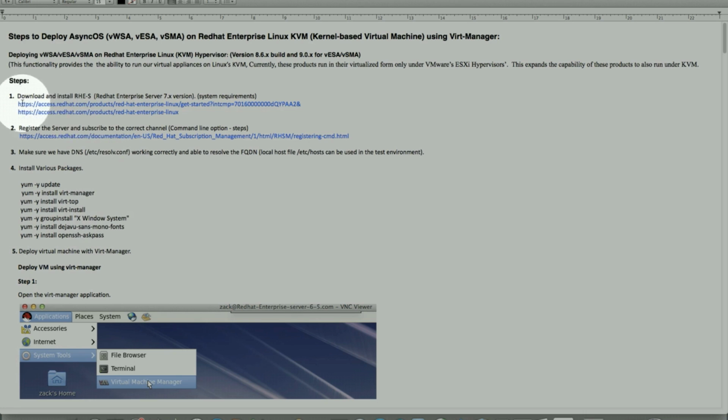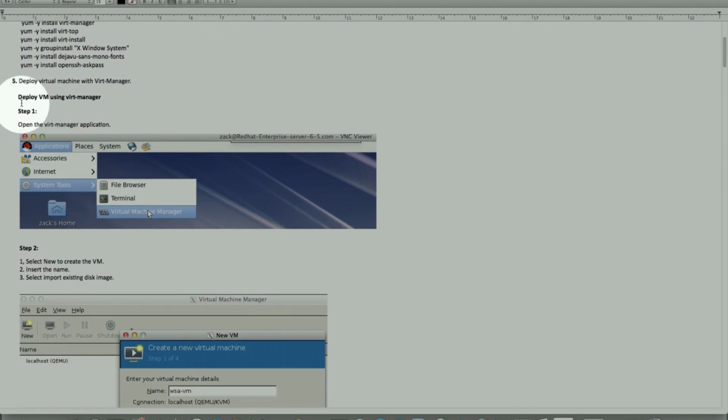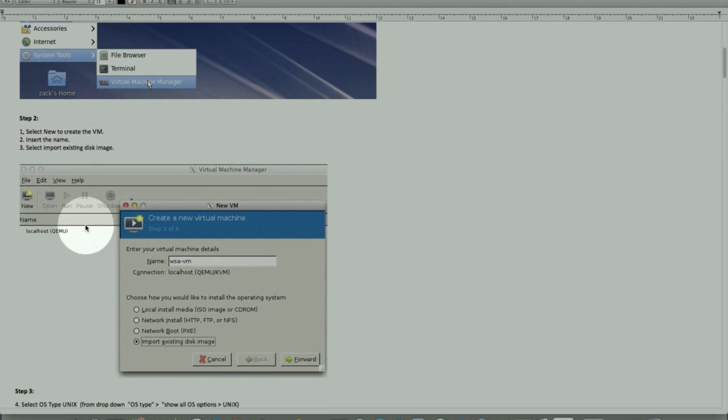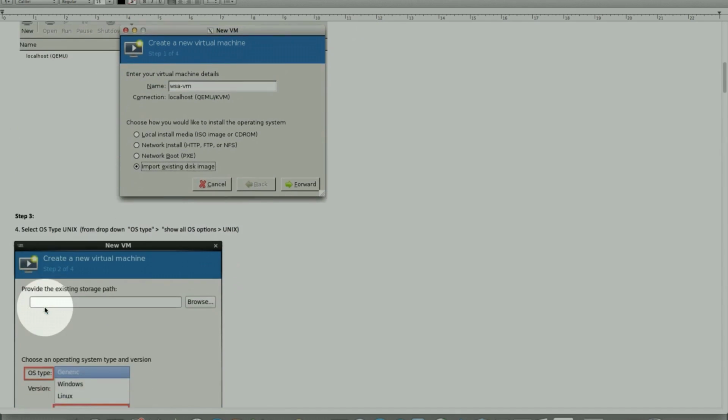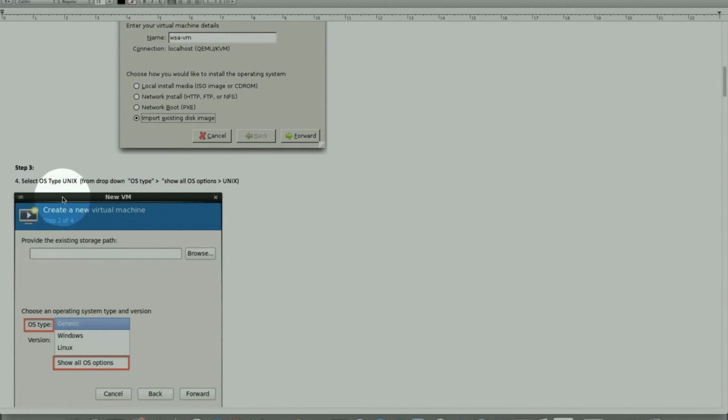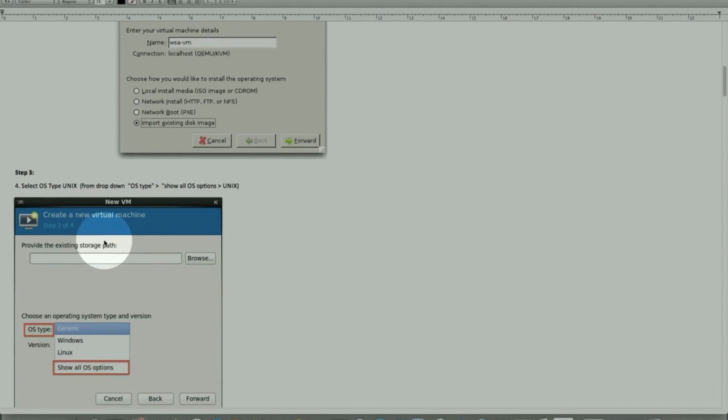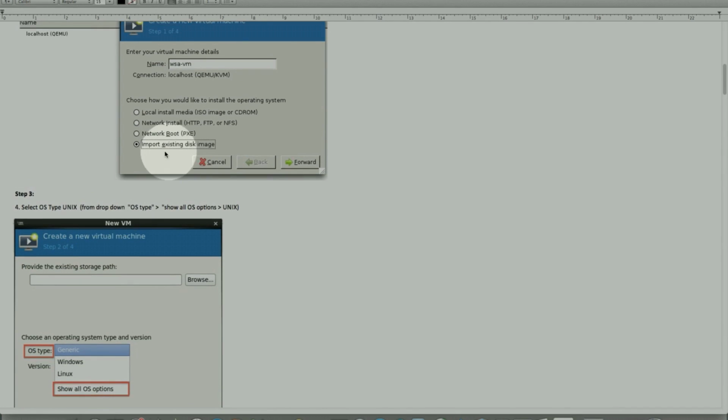The documentation here is very straightforward on how to download, register, and update it, and these are the steps for how to deploy it. We went through it: application, system tool, virtual machine manager. Once we start that, give it a name, import a disk, and you can stage that file into the disk file itself.